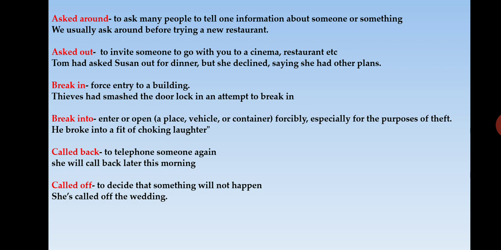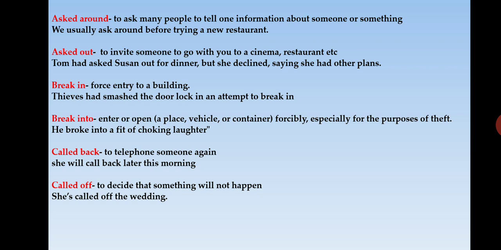They can have figurative or idiomatic meaning, or sometimes they can have a literal meaning. If it is literal meaning, that is direct meaning, it is easy for you to understand. But if it is figurative or idiomatic meaning, you will not understand it unless you have an idea about it earlier. Okay.